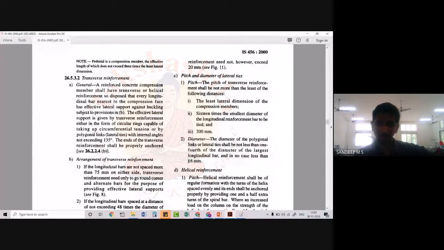This is wrong actually. So please visualize, we cannot use 16 mm bars for ties. Okay, I will give you the corrected value. There is some correction here. This is not 16 mm.